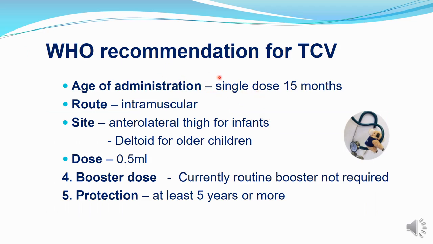Now the WHO recommendation for typhoid conjugate vaccine for the National Immunization Program. According to the Nepal National Immunization Program, the administration is at age 15 months, single dose. The route is intramuscular, the site is the anterolateral thigh for infants and the deltoid for older children. The dose is 0.5 ml. For booster dose, currently a routine booster is not required. Protection with this vaccine is 5 years or sometimes even longer.